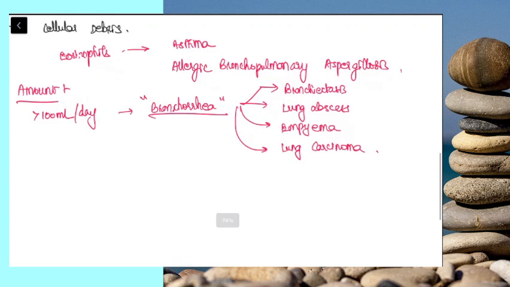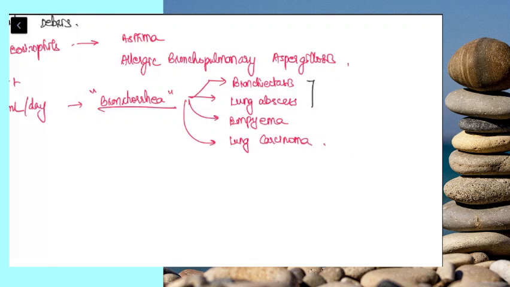In bronchiectasis and lung abscess, the patient may sometimes say that when there's a postural variation, when he turns to one side, the sputum production increases. This is something which is usually emphasized. Postural variation leading to increased amount of sputum production is seen in bronchiectasis and abscess.